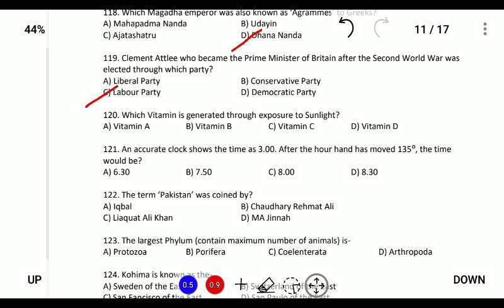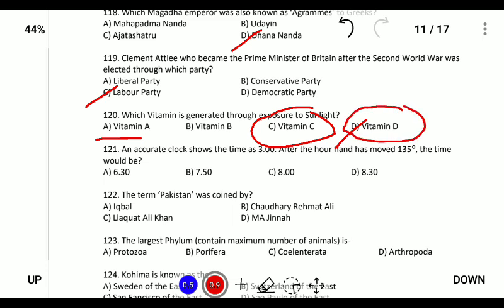Which vitamin is generated through the exposure of sunlight? Vitamin D is provided by exposure to sunlight, and vitamin C is provided in citrus fruits. We must also know the chemical names of all the vitamins. Vitamin A is retinol. Vitamin B has various types from B1 to B12, vitamin C is also known as ascorbic acid, and vitamin D is also known as calciferol, and this vitamin is provided by exposure to sunlight.